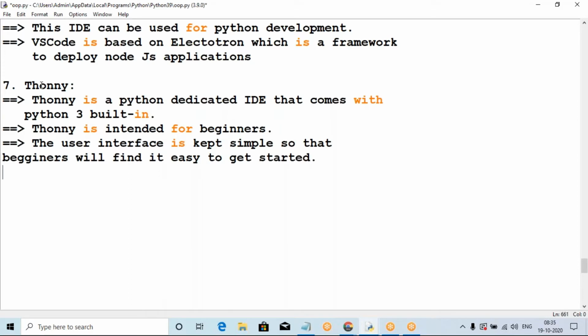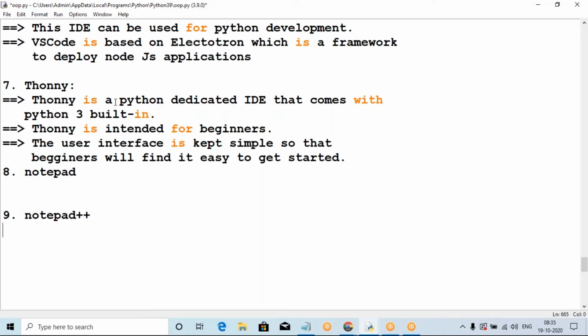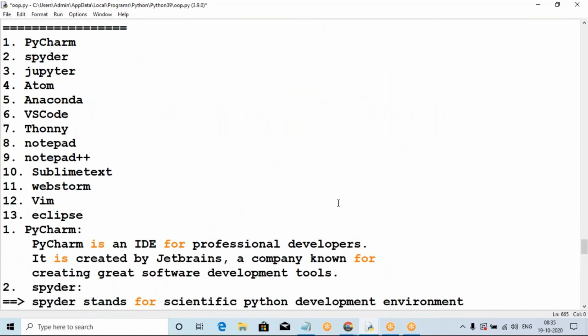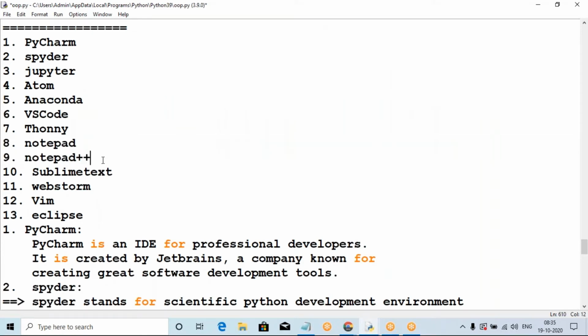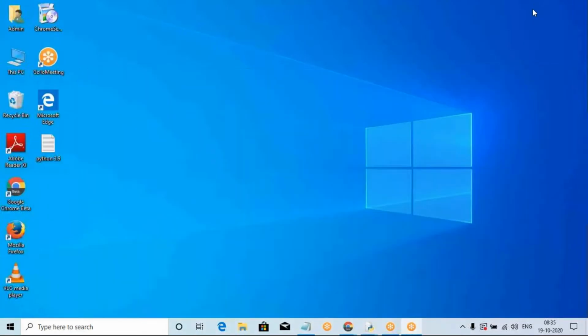These are the different IDEs. And one more IDE is Notepad, and one more is Notepad++. Both are the same kind of IDE. Sir, what is Notepad and Notepad++? So it is only for the Notepad.